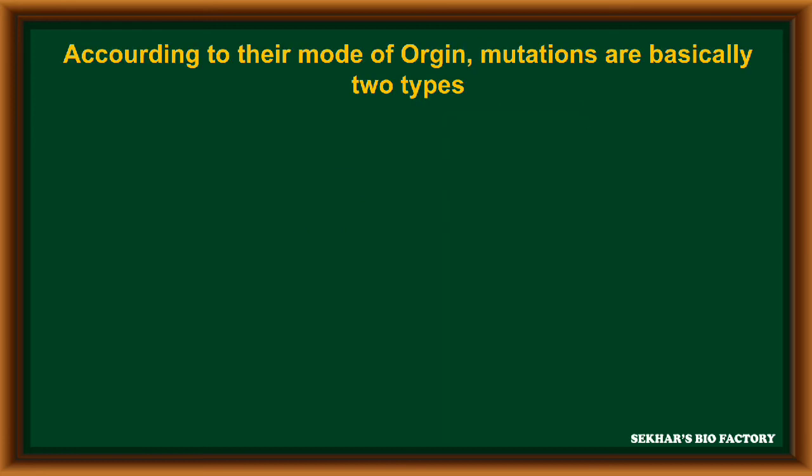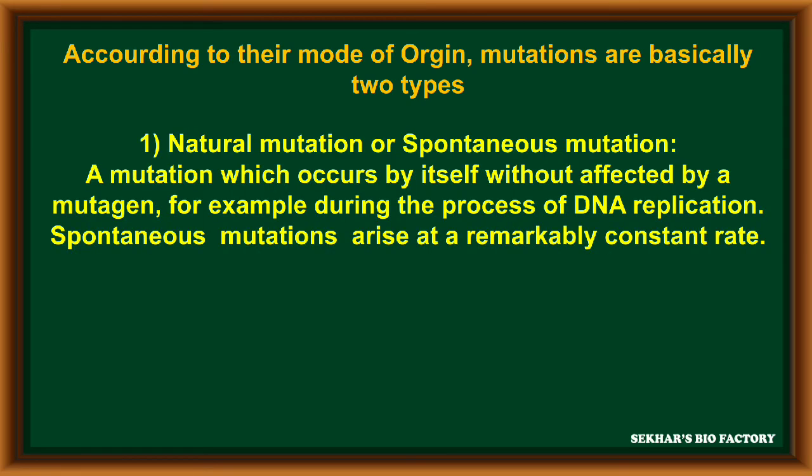At the same time, according to their mode of origin, mutations are basically of two types. The first type is natural mutations or spontaneous mutations. In this, a mutation occurs by itself without being affected by mutagens. For example, during DNA replication, spontaneous mutations arise at a remarkably constant ratio, called natural or spontaneous mutations.